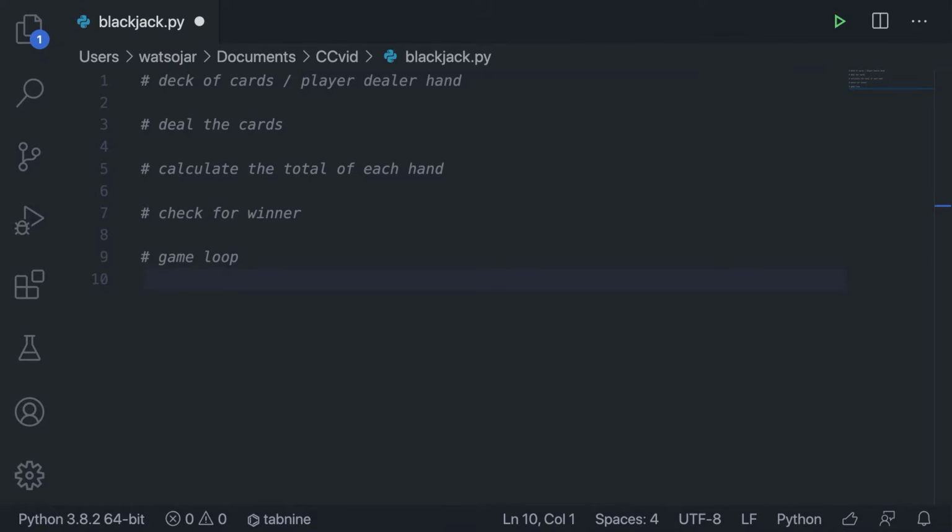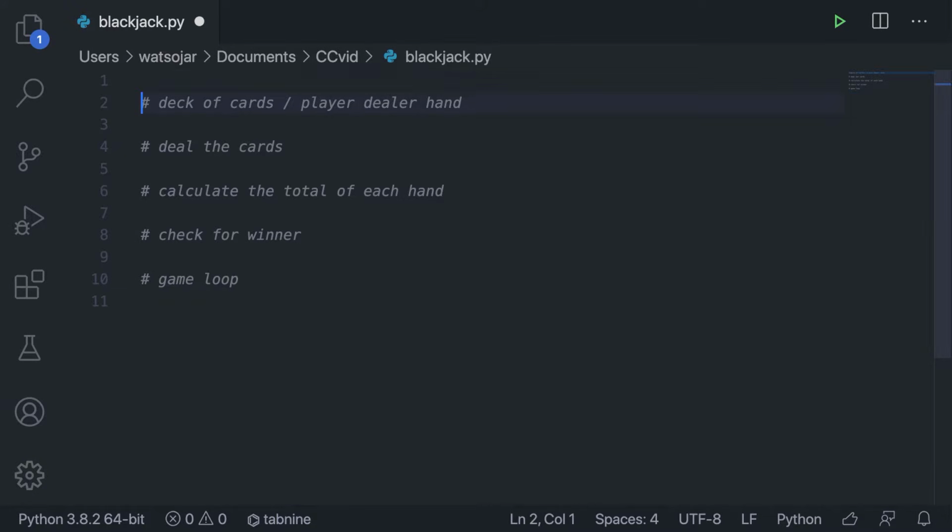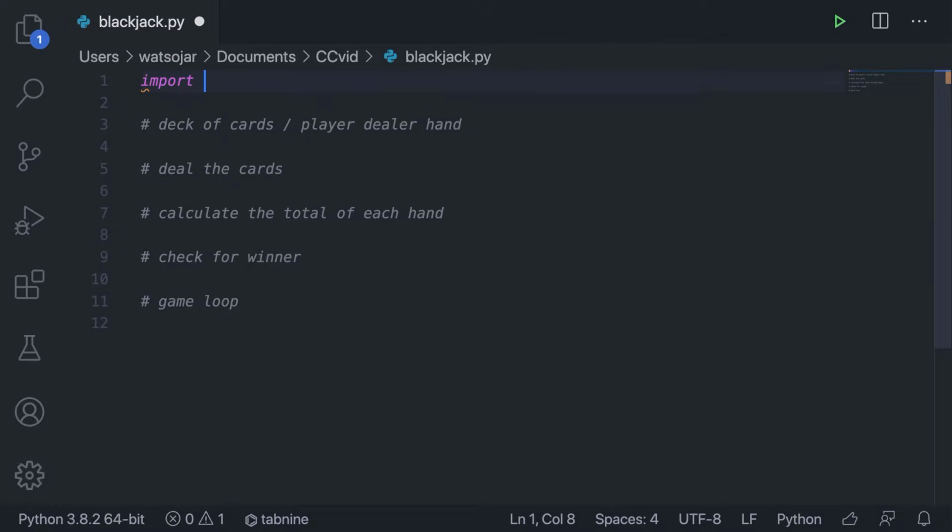Alright, so now I'm going to challenge all of you guys to try your best to complete this game. I'm going to give you guys one hint before we get started if you're trying to do this on your own, and it's to import random, because you're going to need to do this in order to have a truly functioning game of Blackjack. Alright, so let's hop straight into the code.